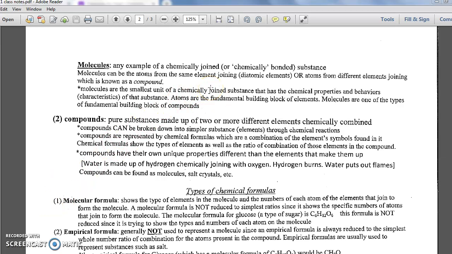So oxygen can be O2. O2 is a molecule made up of oxygen atoms, and the smallest grouping of those atoms that behaves like oxygen is O2. That's a molecule. Remember, atoms are the fundamental building blocks of matter, or of elements. But when those atoms engage in chemical reactions, that tells us that those atoms are the smallest particle that can engage in a chemical reaction. Molecules are essentially the fundamental block of compounds. But the key feature of a molecule is that they're able to join and move around together.